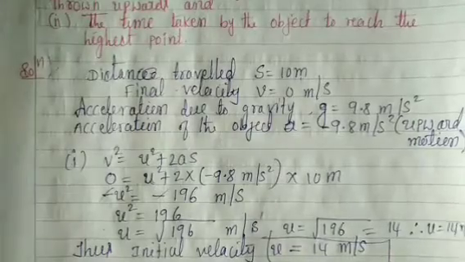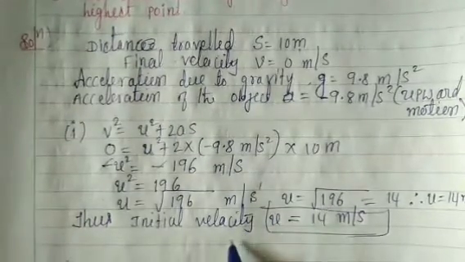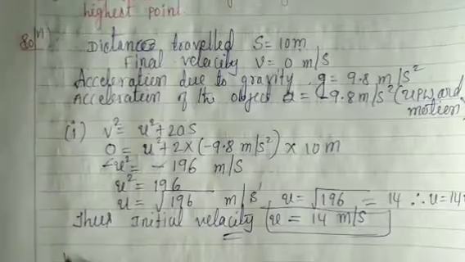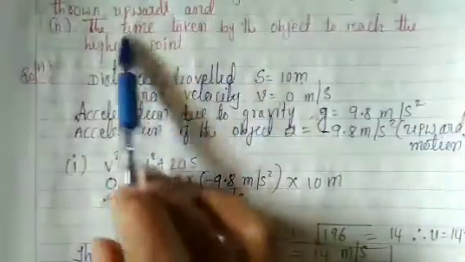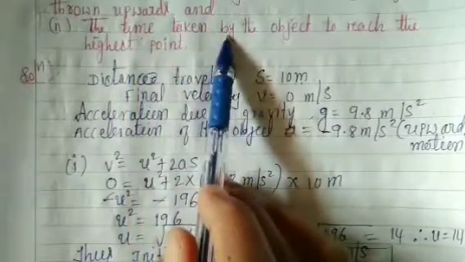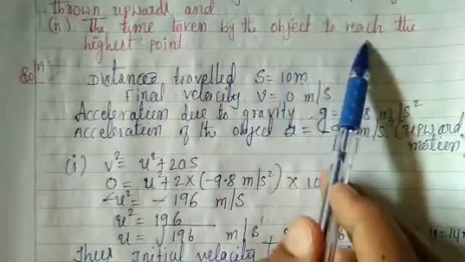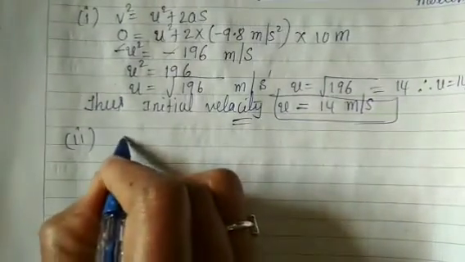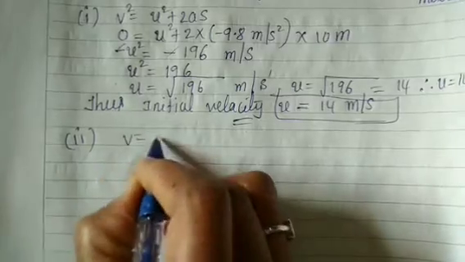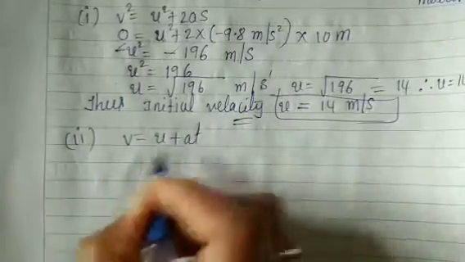Second one, the time taken by the object to reach the highest point. v is equal to u plus at.